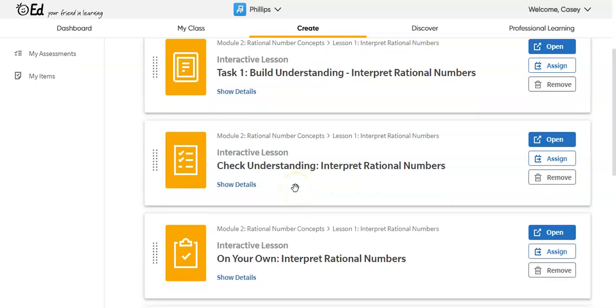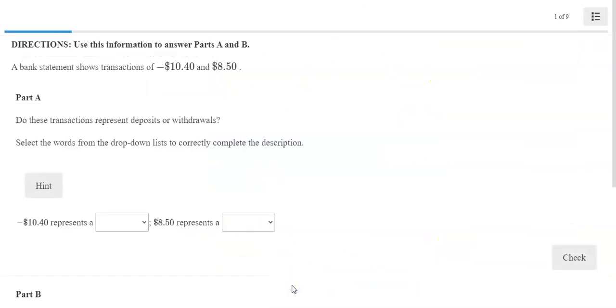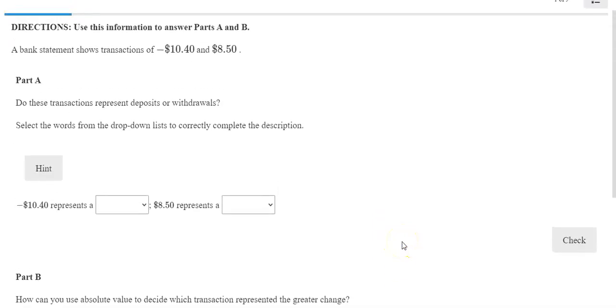Okay, we're on Module 2, Lesson 1, Interpret Rational Numbers, and we're going to be doing on your own. A bank statement shows transactions of negative $10.40 and $8.50. We're going to use that information for parts A and B. Part A, do these transactions represent deposits or withdrawals? Select the words from the drop-down list to correctly complete the descriptions.